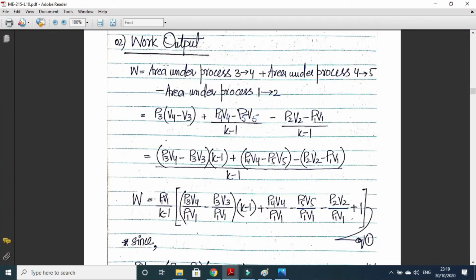In the dual cycle we can find the work output as the area under process 3 to 4 plus the area under the process curve 4 to 5 minus the area under the process curve 1 to 2. I also explained this during the diesel and Otto cycle work output derivations. So let's move forward. It is P3 (V4 minus V3) plus (P4 V4 minus P5 V5) divided by (k minus 1) minus (P2 V2 minus P1 V1) upon (k minus 1).